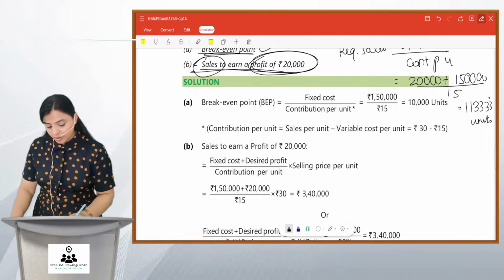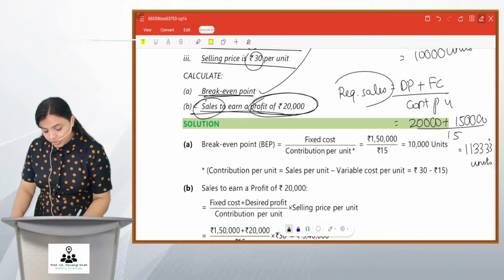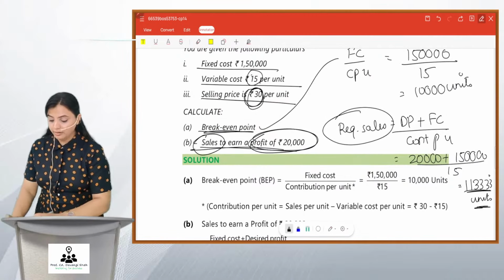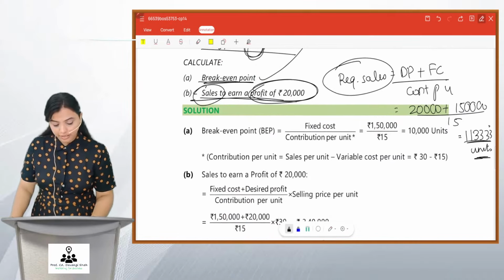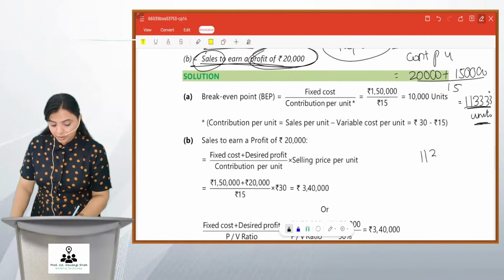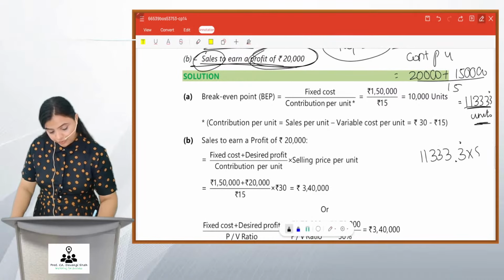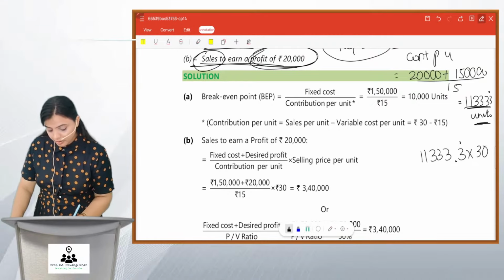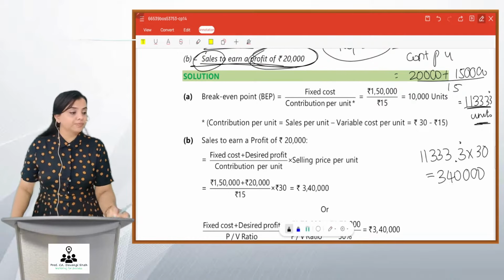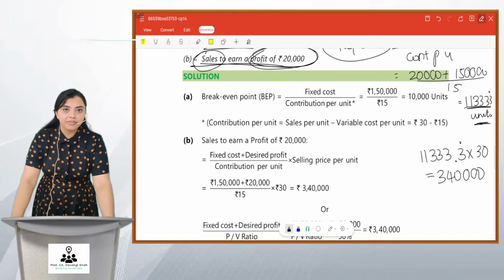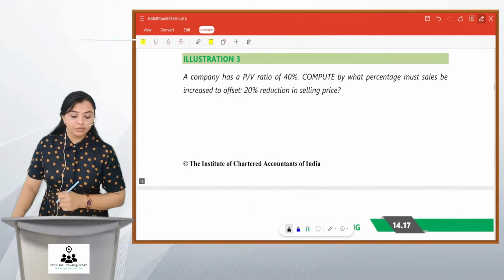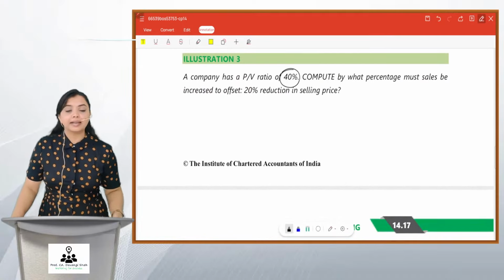They have asked you sales. So in order to convert this sales units into rupees, just multiply this by selling price of 30. You're going to sell this many units multiplied by selling price of 30. Get the sales value as 3,40,000. So this is one of the easiest sums ever. Okay. Let's proceed further to illustration number 3. A company has a PV ratio of 40%.